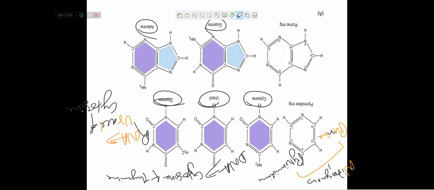So uracil is not present in DNA and thymine is not present in RNA. Instead of thymine, uracil is present in RNA, and instead of uracil, thymine is present in DNA. Both guanine and adenine are present in both DNA and RNA. Remember this structure. This structure is very important.